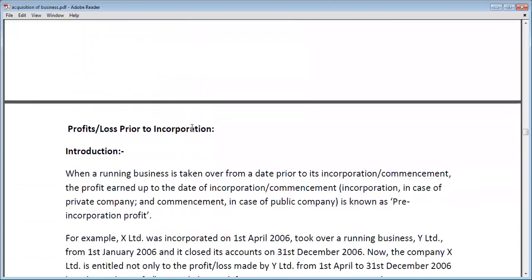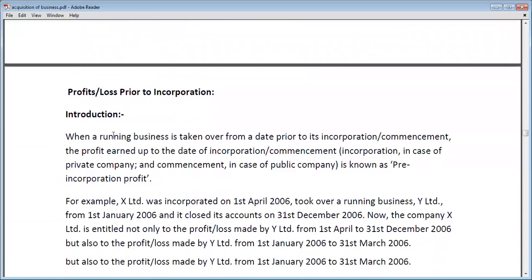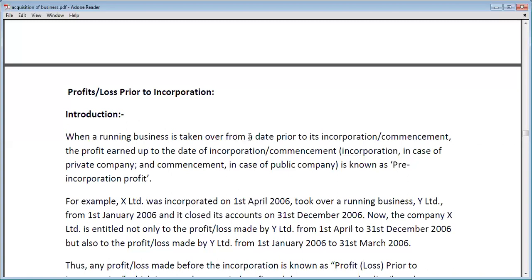What is the profit or loss prior to incorporation? So let's see. When a running business is taken over from a date prior to incorporation and commencement, the profit earned up to the date of incorporation and commencement is known as pre-incorporation profit. See, when any running business of a company is taken over before the commencement or before the incorporation, when the company is still not incorporated, and a running business is taken over by that company, then the time period before the incorporation is known as the pre-incorporation period, and the time after the incorporation will be known as the post-incorporation period.